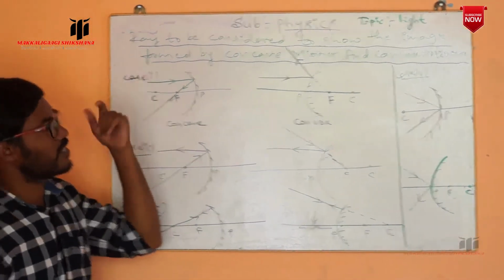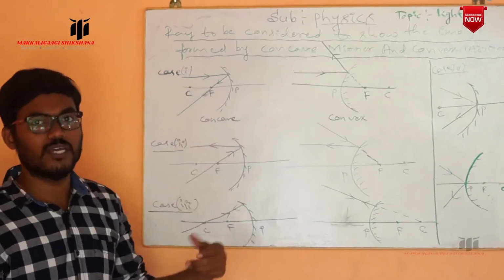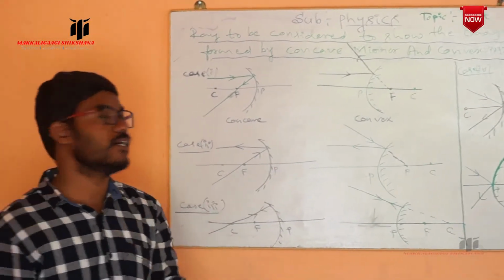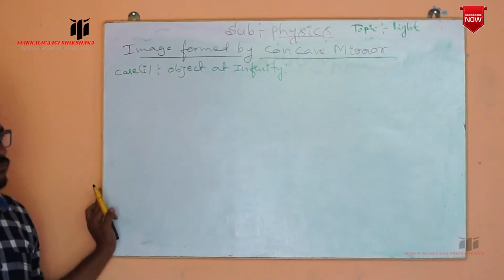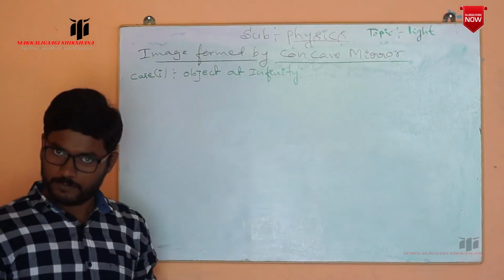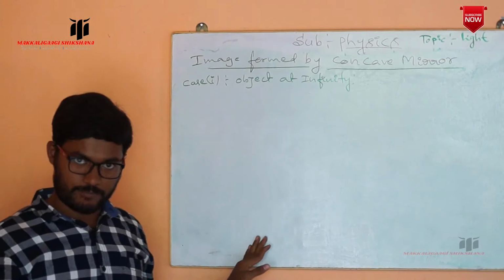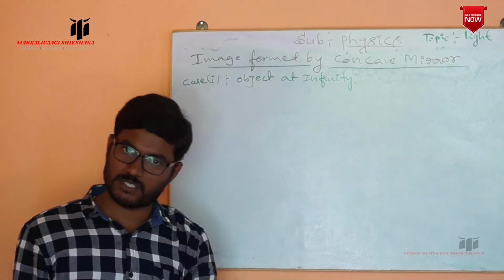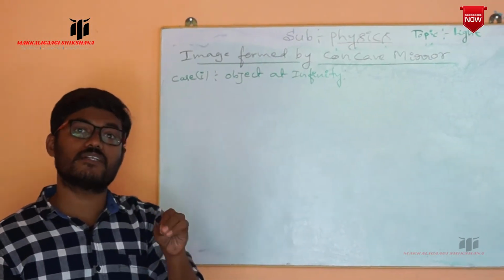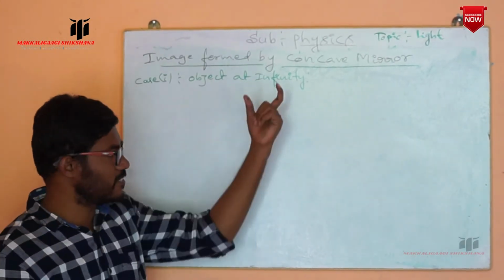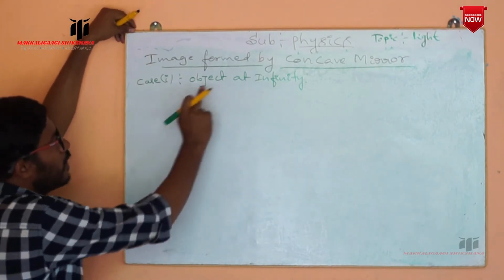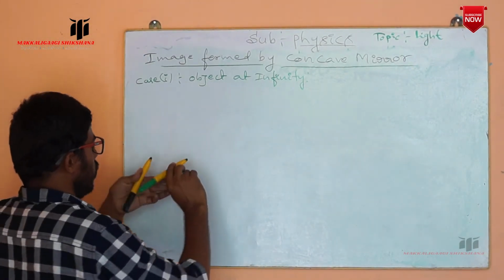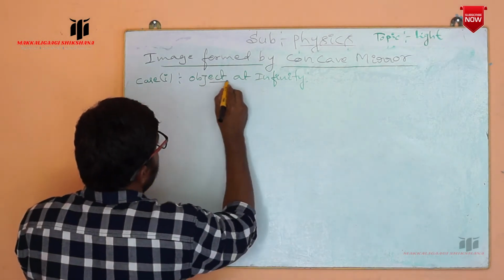Okay. So next we can consider the concave mirror, and we can show the formation of image by placing the object at different positions. The next is the image formed by a concave mirror. Here, different cases are there. By placing an object at different positions, how the image is formed and what are the characteristics of the image, we can discuss one by one diagrammatically. The first one is case 1. The object is at infinity. Now, we have placed an object at infinity.